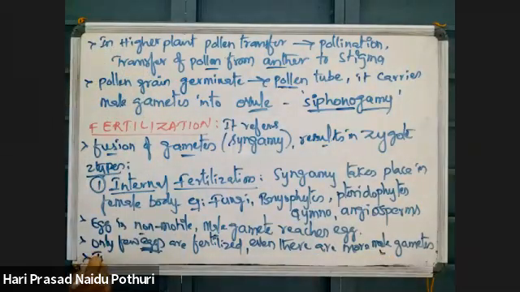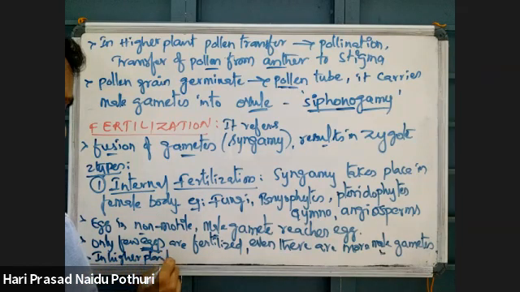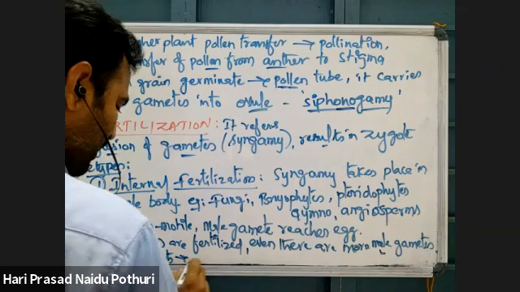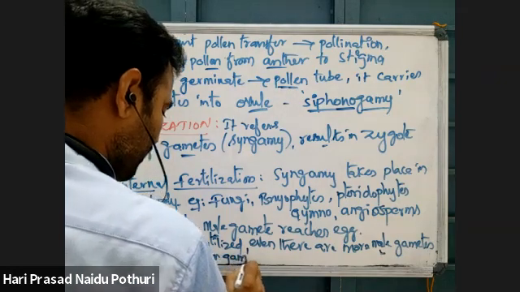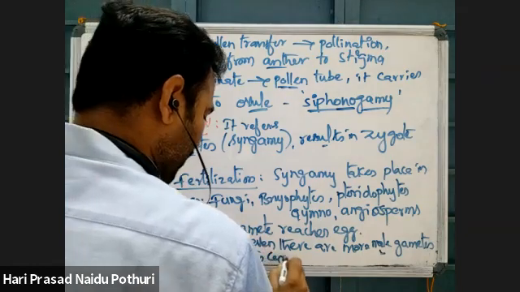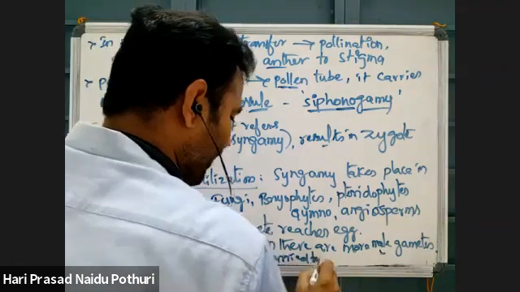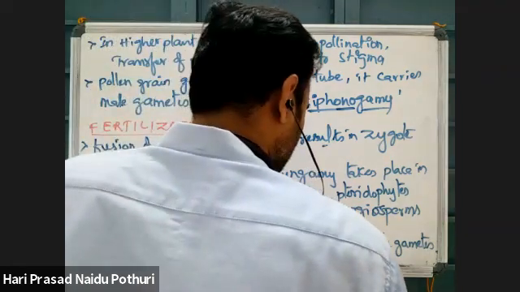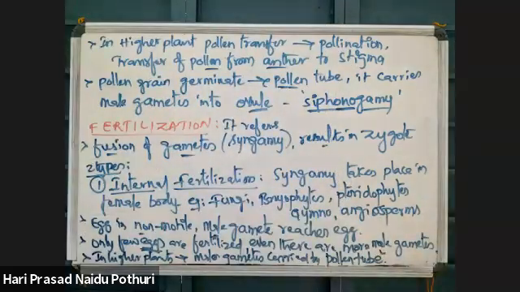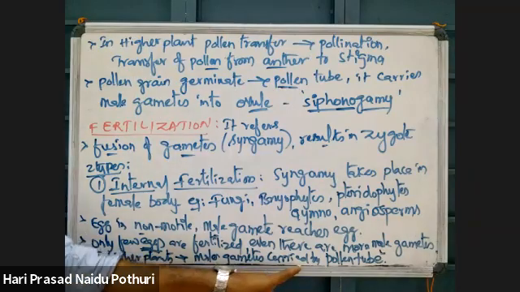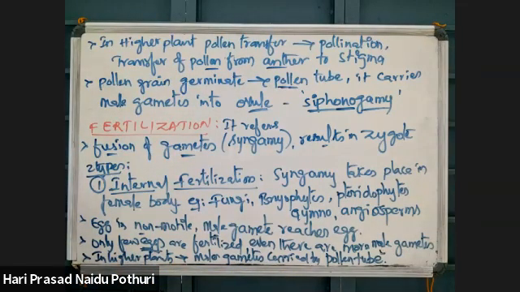And in higher plants, in internal fertilization, male gametes are carried by the pollen tube.